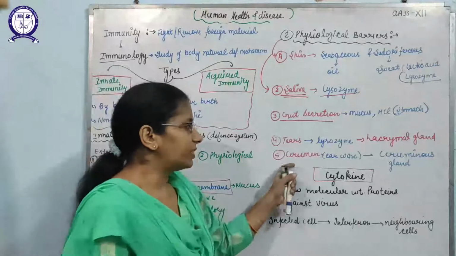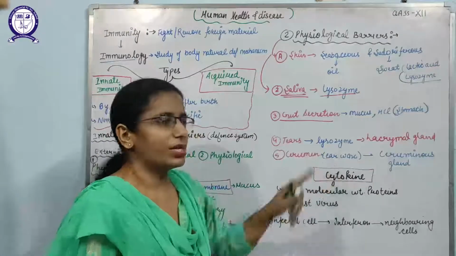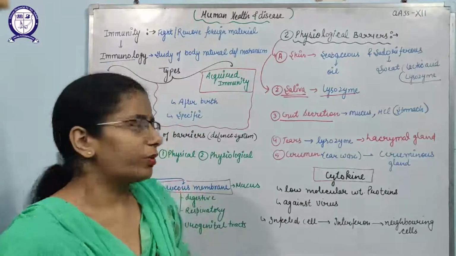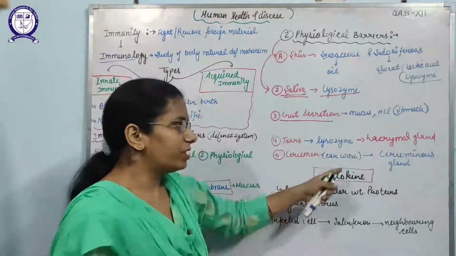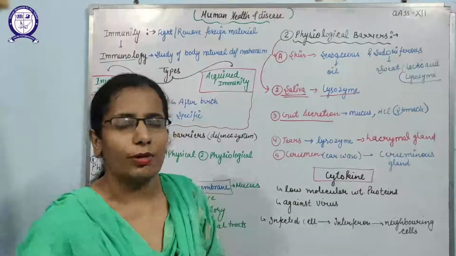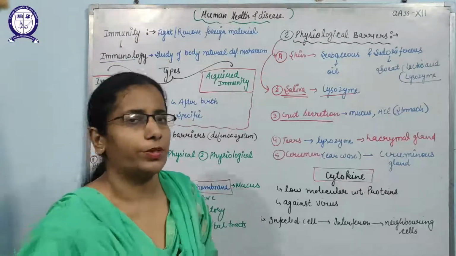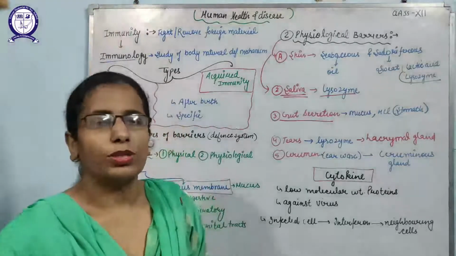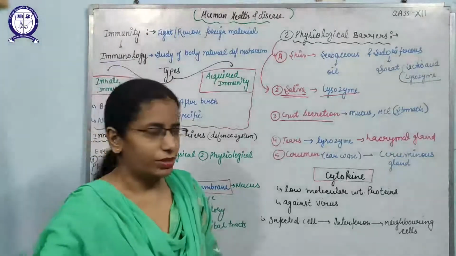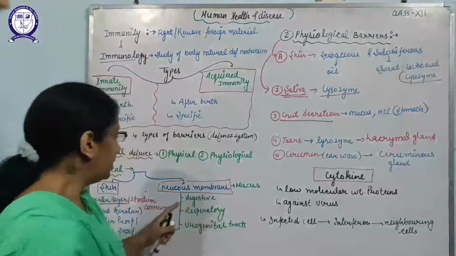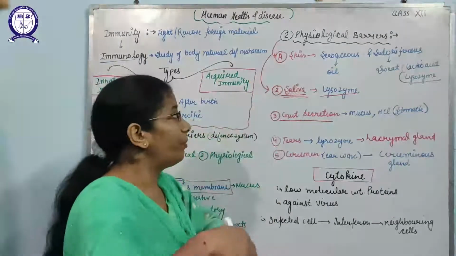After that, cerumen is there, that is also known as earwax, which is a bitter, brownish-colored substance released by the ceruminous glands. It also has antibacterial activity to kill the pathogens, because pathogens can enter through the ear also. So these are the physiological barriers.